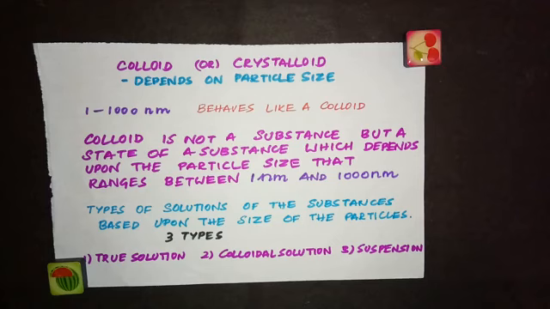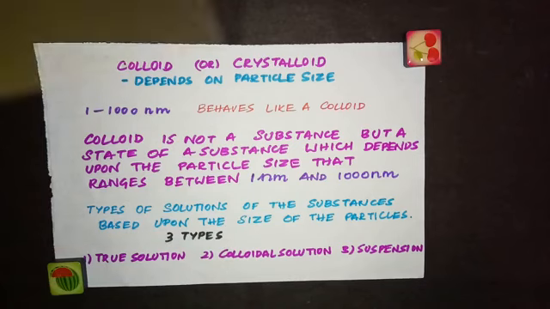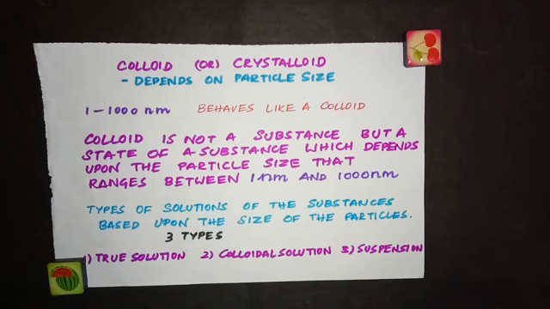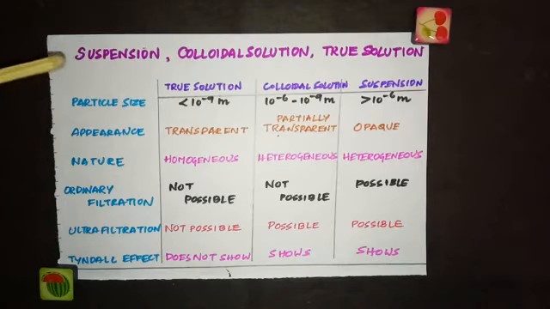An example of colloidal solution is milk. We will be seeing in detail about different colloidal solutions. So these are the three different types of solutions depending upon the size of the particles.